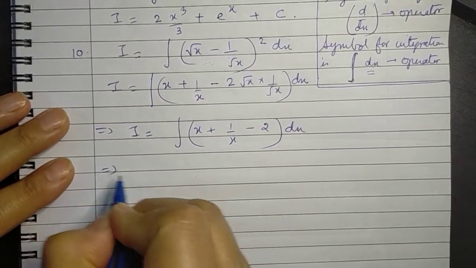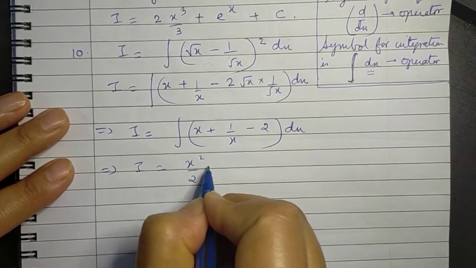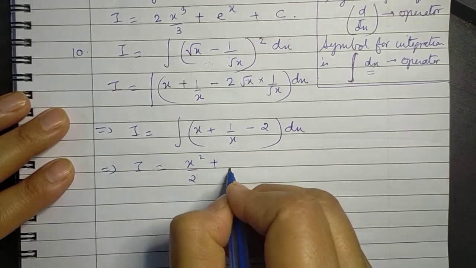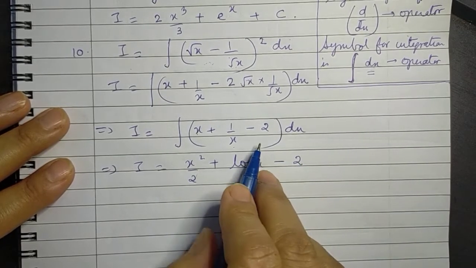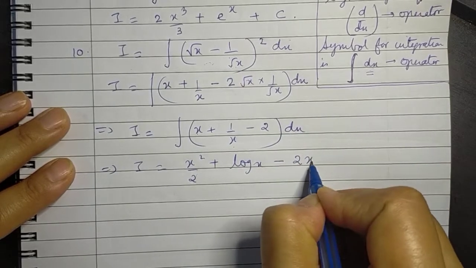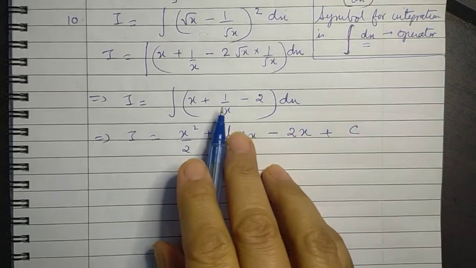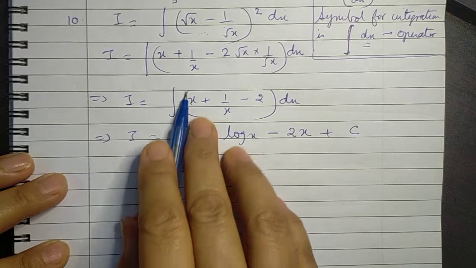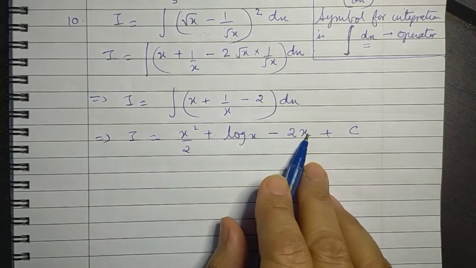Now when you integrate, what do we get? The integral of x is x square upon 2, plus the integral of 1 upon x, as we had seen in the previous video, is log x, minus 2 times the integral of 1 dx, which is x, and plus a constant, and this is the answer. So now that we have applied the integral, we remove this sign as well as this dx, so we don't have to write it any further.